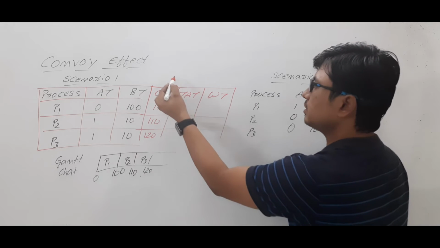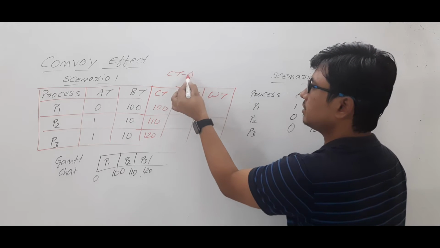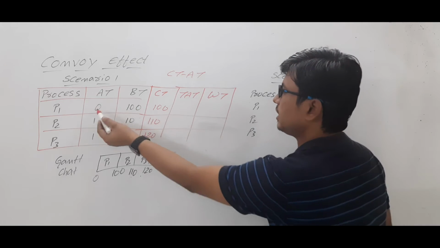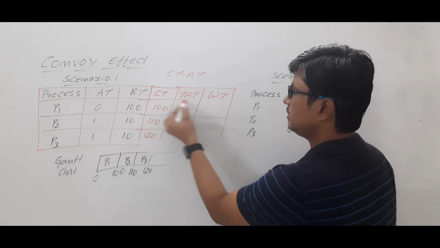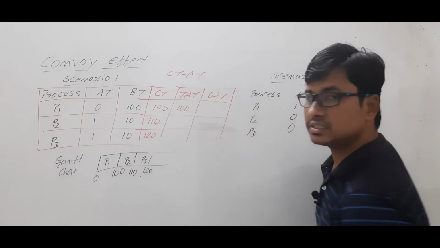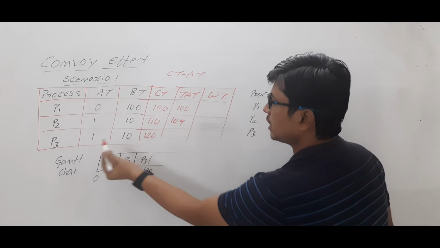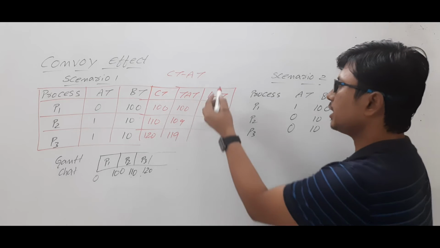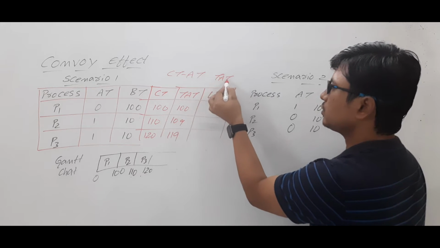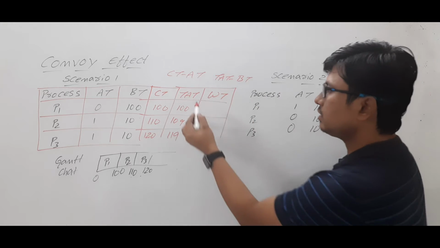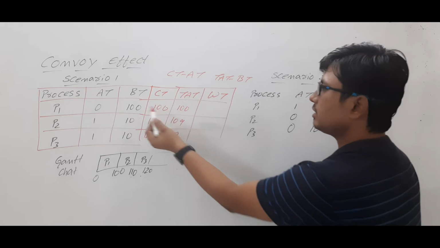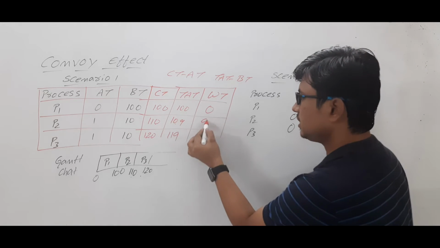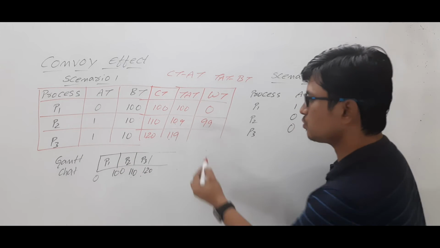Now we need to compute the turnaround time. Turnaround time is completion time minus arrival time. For process P1, the completion time and arrival time are 100 and 0, so 100 minus 0 is 100. 110 minus 1 is how much? 109. 120 minus 1 is 119. Now we need to compute the waiting time. Waiting time is equal to turnaround time minus burst time. 100 minus 100 is 0. 109 minus 10 is 99. 119 minus 10 is 109.